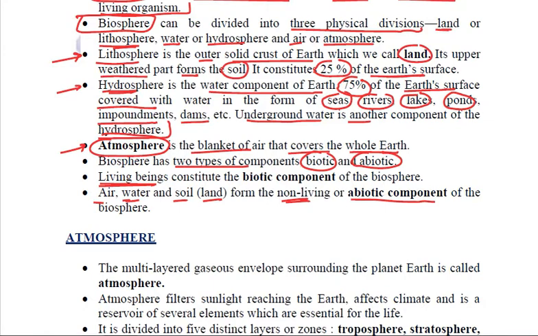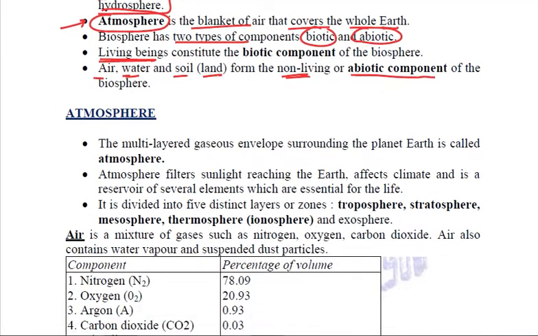Clear? Now we'll be studying a bit in detail about the atmosphere. Atmosphere is basically the multi-layered gaseous envelope that surrounds our planet Earth. This atmosphere is very important because it filters sunlight which is reaching the earth. It affects the climate, and it is a reservoir of so many elements which are very vital and essential for all life forms.